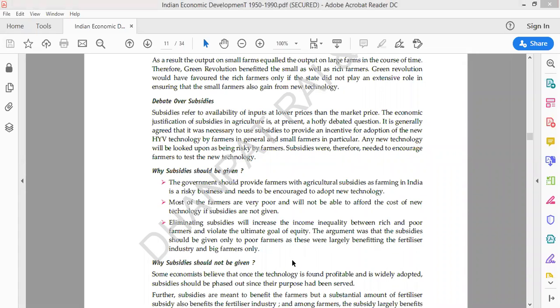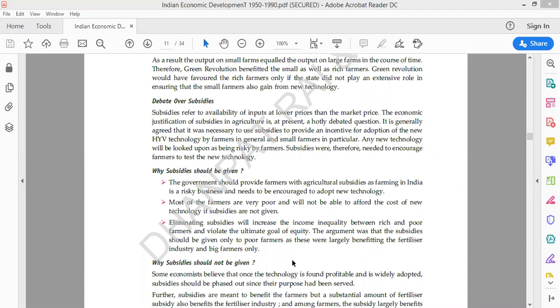So government decided to provide some subsidized facilities to poor farmers, that we should definitely provide subsidized HYV seeds to poor farmers, or provide the pesticides or insecticides to poor farmers. So that was a debate.